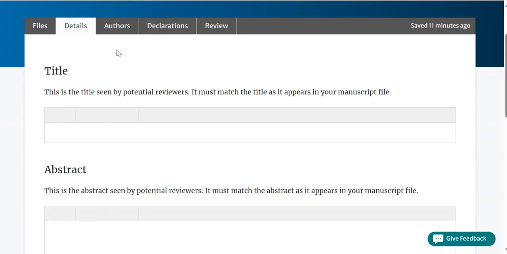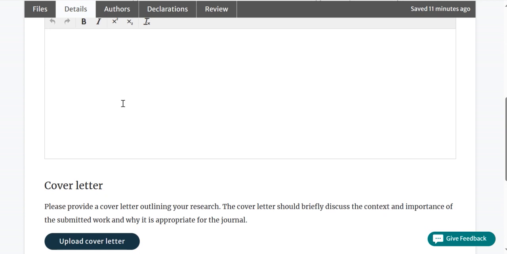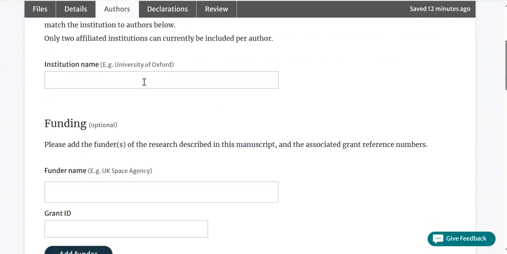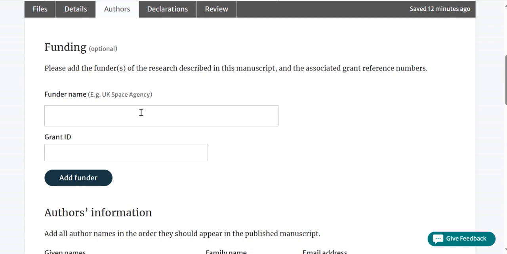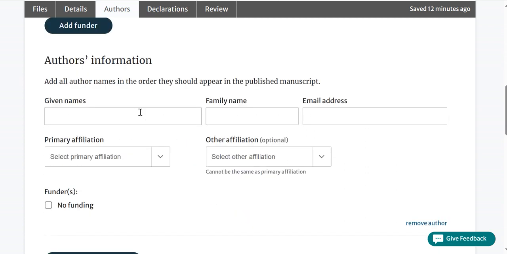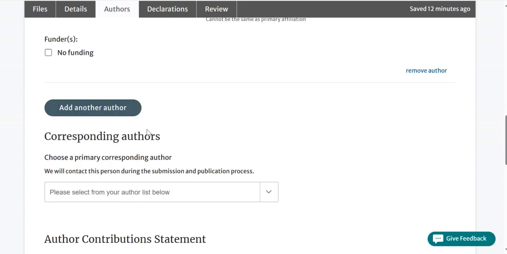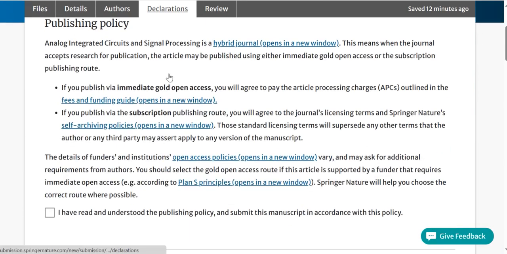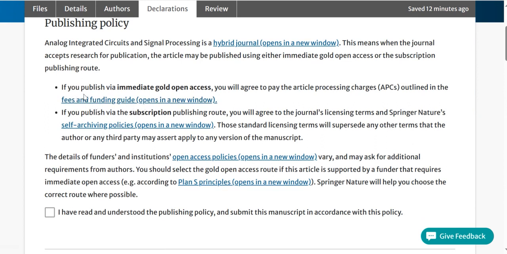You need to give the details: the title of the research paper, the abstract, and you need to prepare the cover letter. So here there is an importance of the cover letter. You need to frame it before submitting to this journal, right? Then you need to decide the author affiliations. If there are any funding details, you can give the funding, and you have to give the information about the authors and their email addresses, right? And you have to choose which author is the corresponding author. If you want, you can add more authors also. At the end, you need to give the declarations, right? So they are asking for permissions.